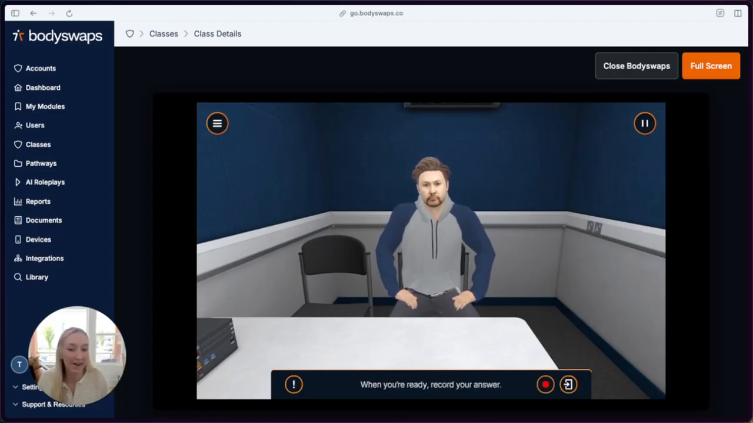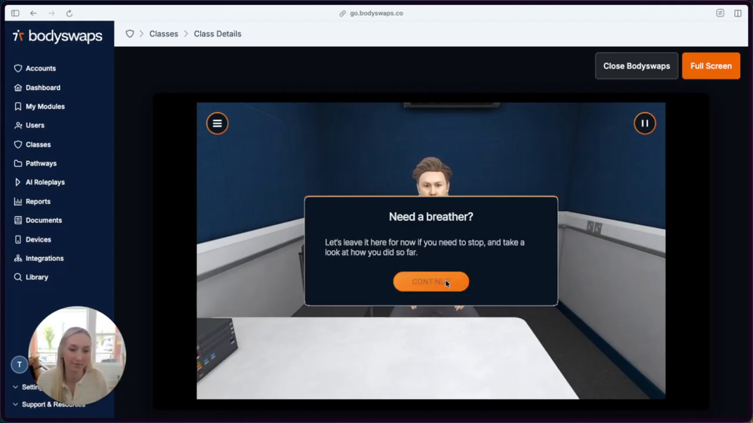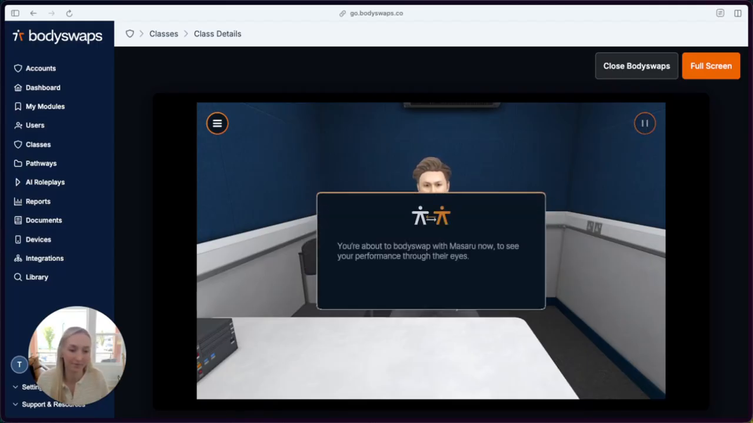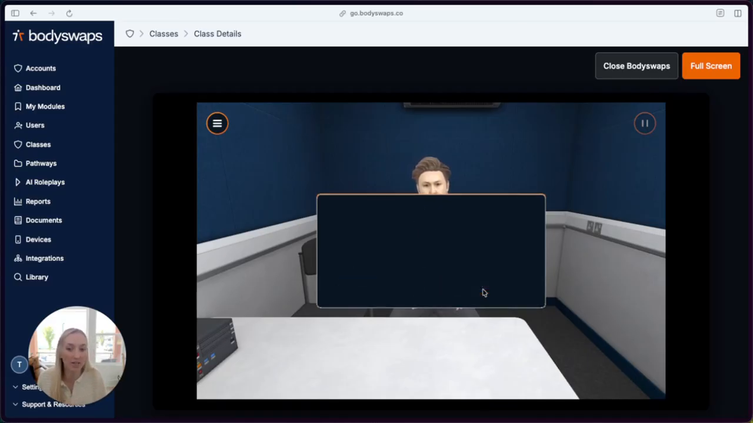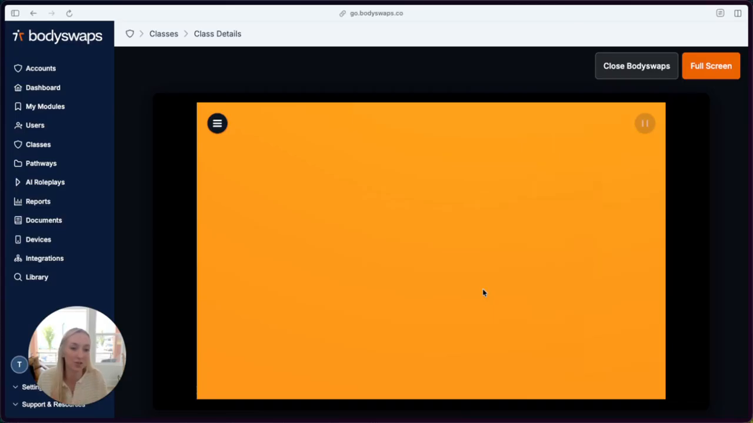Okay, I'm going to go ahead and exit the scenario early so we can get to my feedback. Now we get the opportunity to do the body swap moment. This is what allows your learner to have this moment of self-reflection by getting to re-watch that scenario from the AI avatar's perspective. We're going to switch places here.